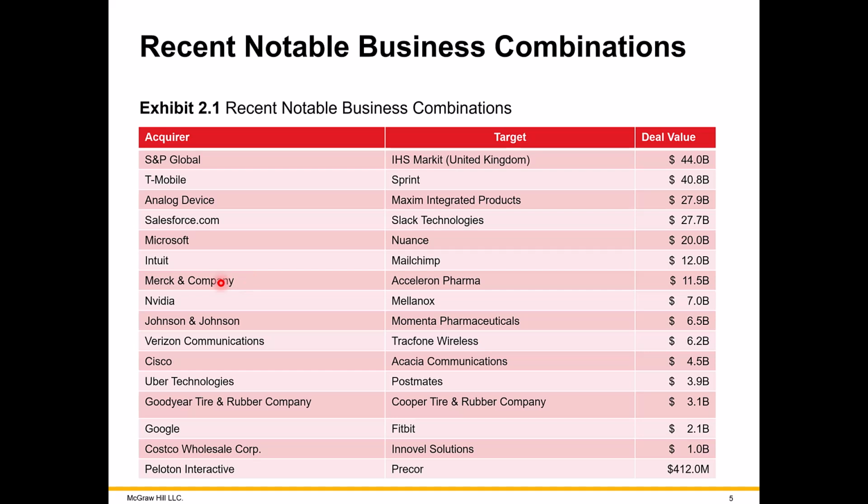A lot of times, pharmaceutical companies like Merck and Johnson will buy smaller pharmaceutical companies because those smaller companies have been developing drugs that have a long life patent or are currently being developed, whereas the larger drug companies have patents running out. So instead of just developing new drugs themselves, they will just buy companies that have those developing drugs. So these are current examples of mergers or acquisitions.